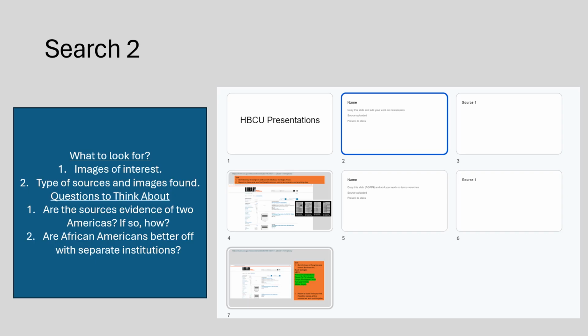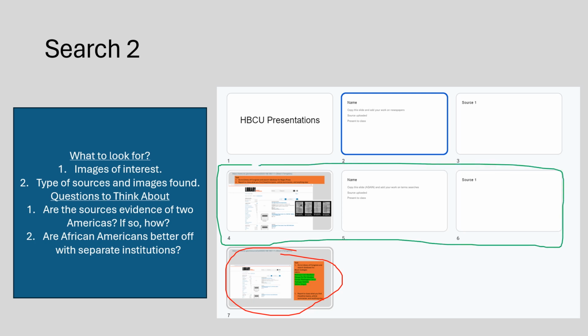We're going to move on to search number 2. Search number 2 is going to look at the historical black colleges, and we're going to use the same slideshow from Google, and this time we're going to move on to this section right here. Section 1 should already have been completed, where we looked at the newspapers. We should see a series of images from the student searches. And now we're going to move on to the next section. Keep in mind, I did change the questions and things that you should look for.